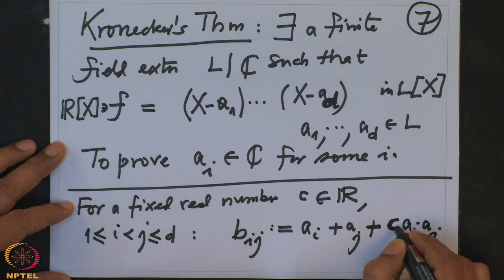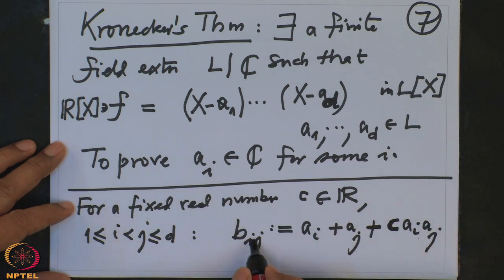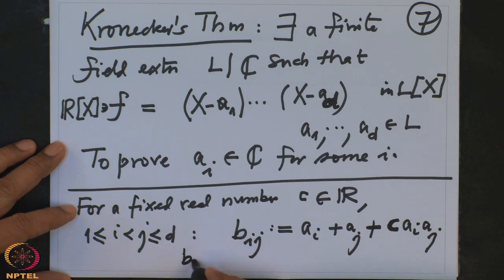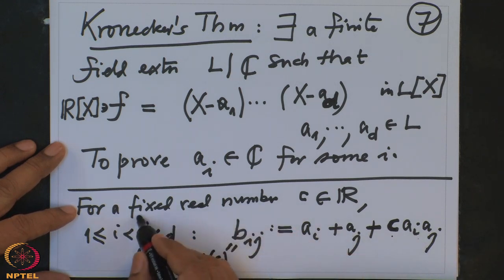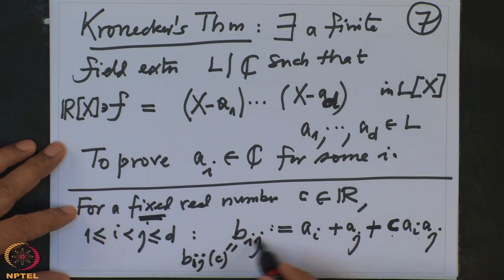This is b_ij. Strictly speaking, I should write the notation b_ij, and this b_ij depends on this c, therefore I will write b_ijc. But I will use this only when it is necessary. It will come at some stage where I have to use that it depends on c. But right now c is fixed and I am considering these b_ij's.